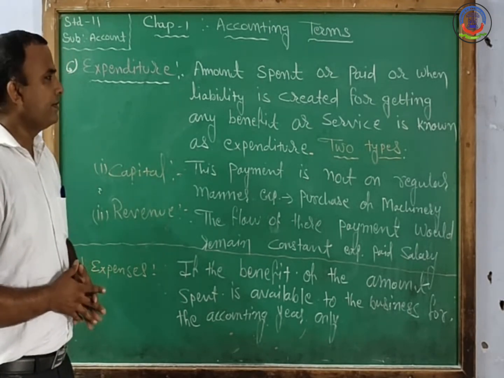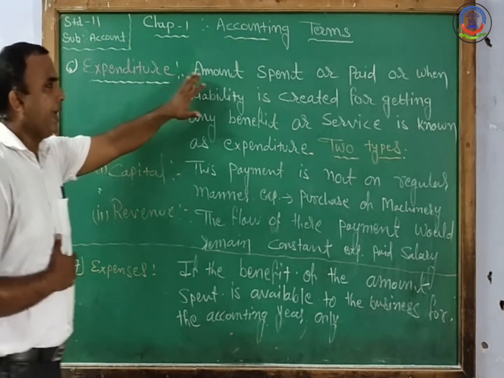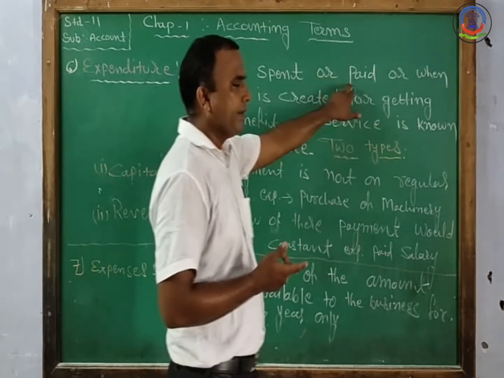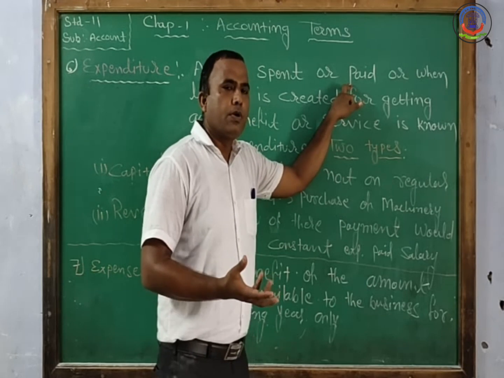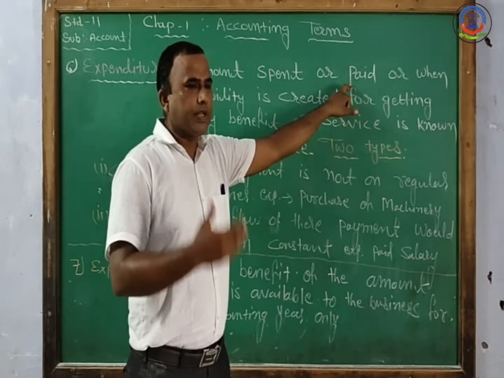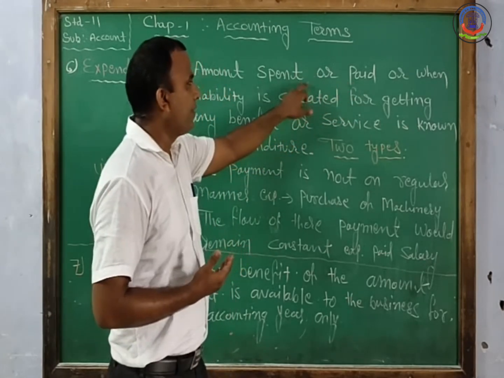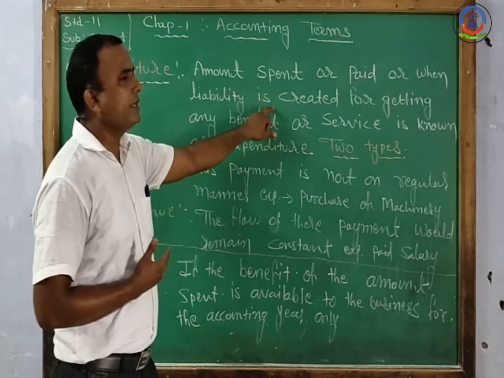So I repeat again, the definition or accounting term of expenditure: any amount spent by the business or paid. Paid means sometimes we purchase goods on credit and then we make the payment for this liability. Or when a liability is created.